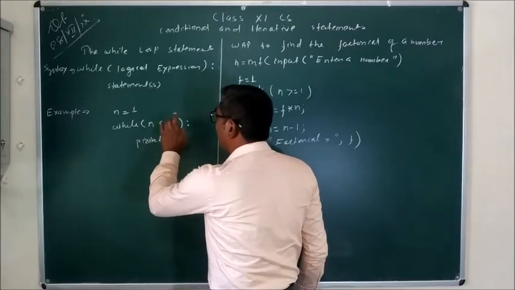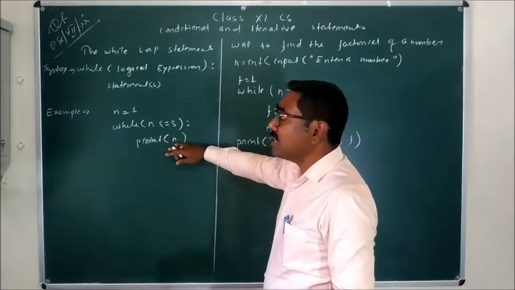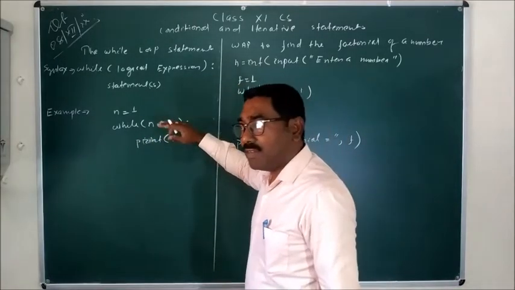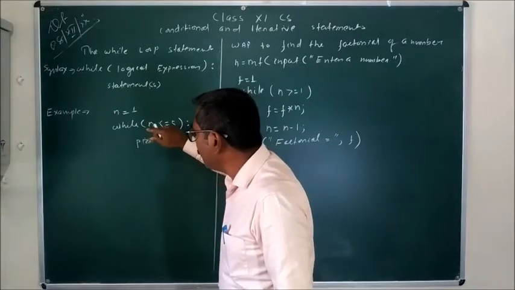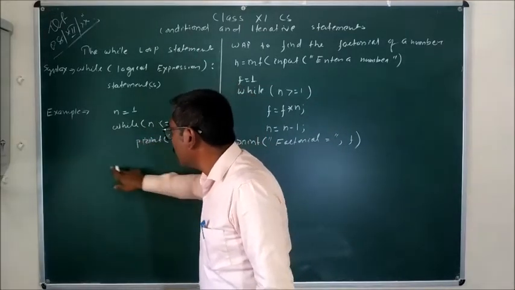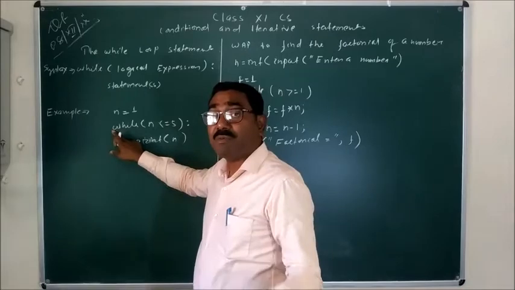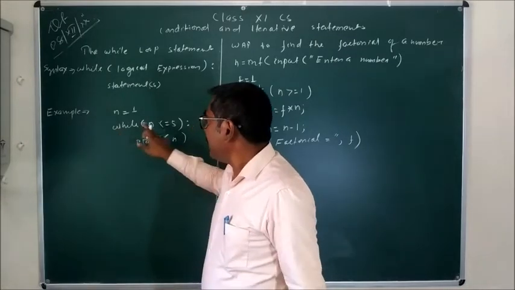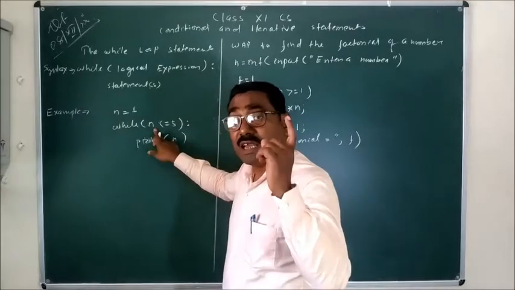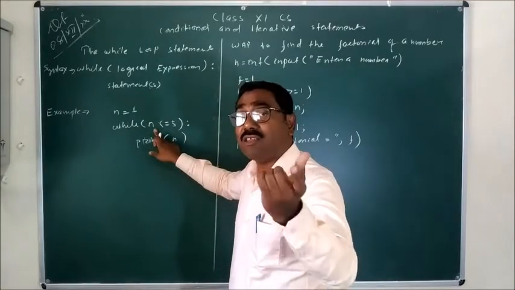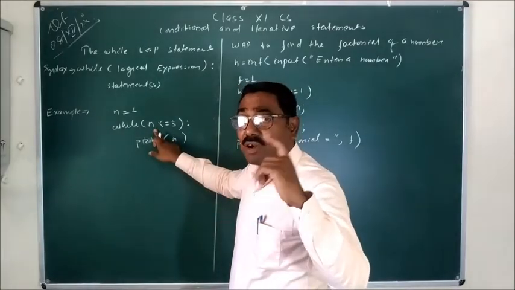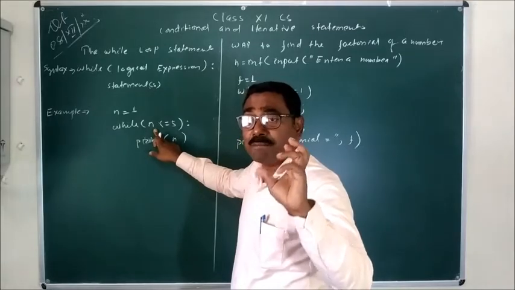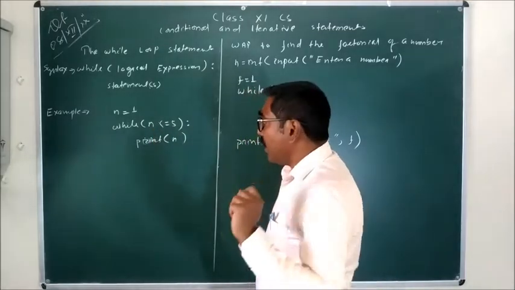n less than 5. Yes, the condition is satisfying, so this statement will execute. After execution of this statement, when the control transfers back to the while statement for checking the condition again, what happened? The value of n is still 1. It is not increased or decreased, because we are not doing any kind of calculation with n.